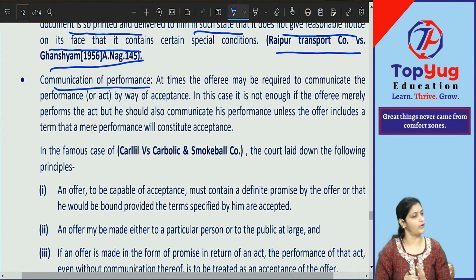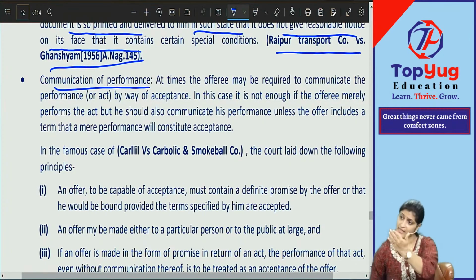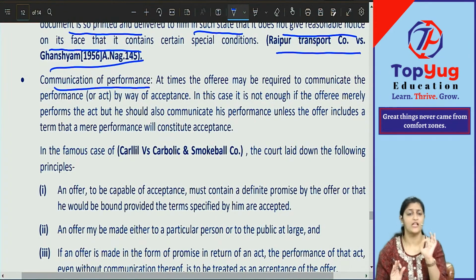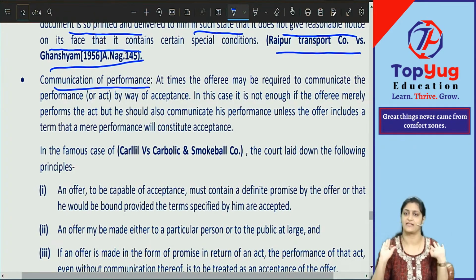Generally, it all depends on the terms of your contract. If the offer mentions that if you want to accept, first give the acceptance, then perform the contract, then you have to first give the acceptance and then perform. If nothing is mentioned, then communication of performance is not required. Just performing the act will imply as if you have accepted. Is this point clear? If communication is specifically mentioned, communicate. If not mentioned, just perform.